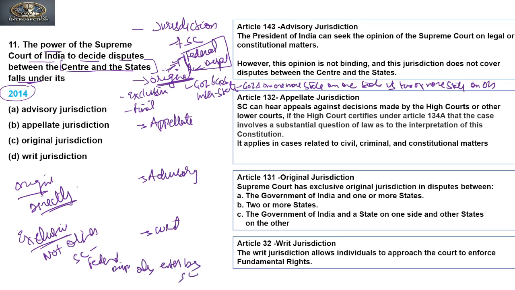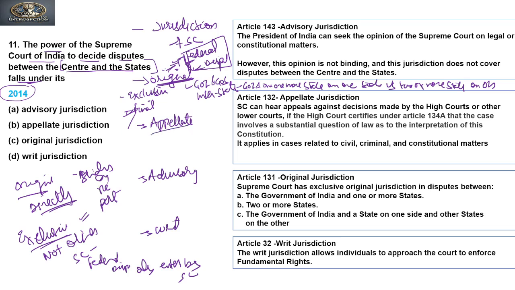They cannot be heard or resolved by any other court. So it is exclusive. And when we say it is a final jurisdiction, it means the decision given by the Supreme Court is binding on the parties. So disputes related to the federal structure fall under the original, exclusive, and final jurisdiction of the Supreme Court.